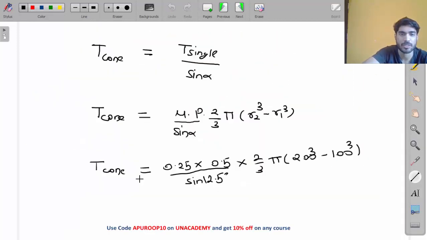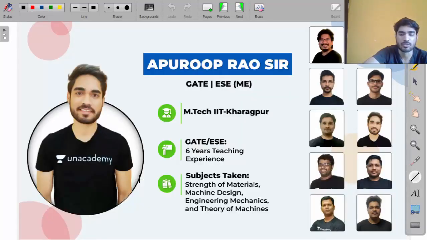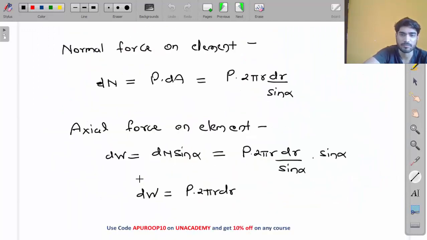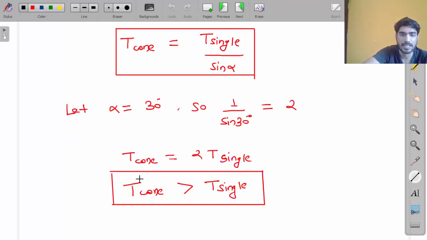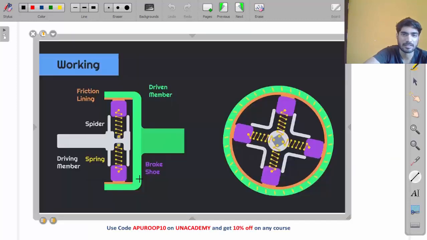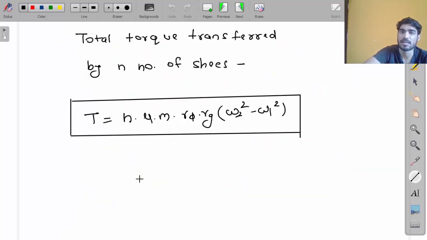We have seen today what is cone clutch and how the cone clutch works. We derived the equation for cone clutch: W of cone equals W of single plate clutch, and T of cone equals T of single plate clutch divided by sine alpha. Then we saw the numerical. Then we saw the working of centrifugal clutch. In case of centrifugal clutch, you don't apply the force; the force is applied by the speed.